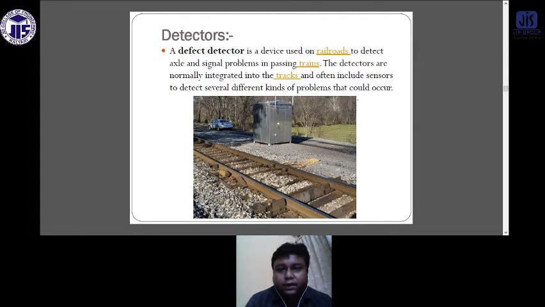The detectors are normally integrated into the tracks and often include sensors to detect several different kinds of problems that could occur. This type of thing is rarely found in Western countries. It is not used in the Indian scenario due to the high cost of the instrument. Whatever topics or points are discussed, we are considering the worldwide scenario.